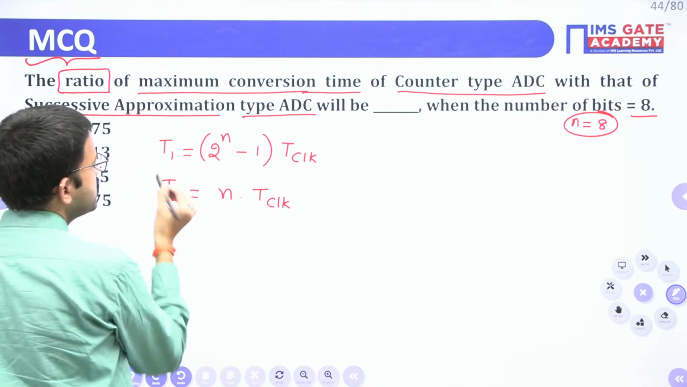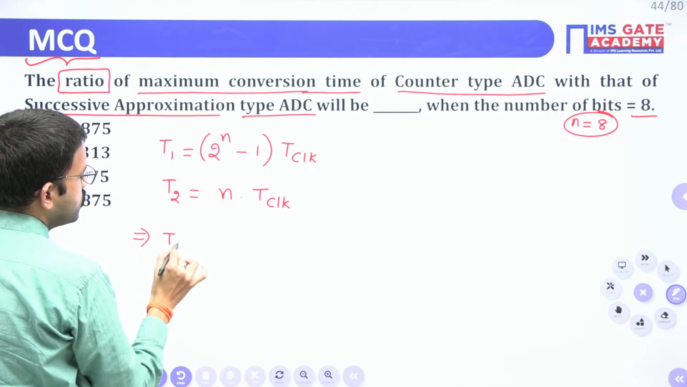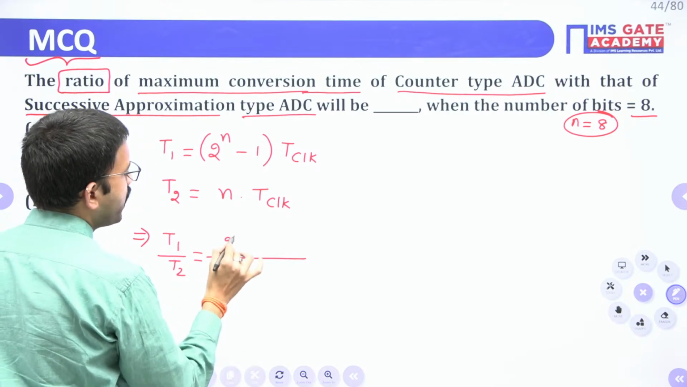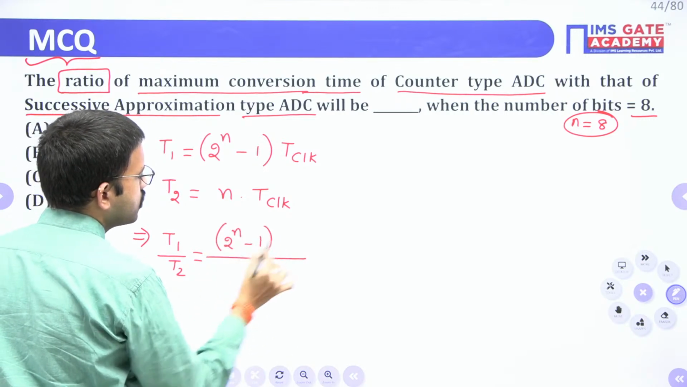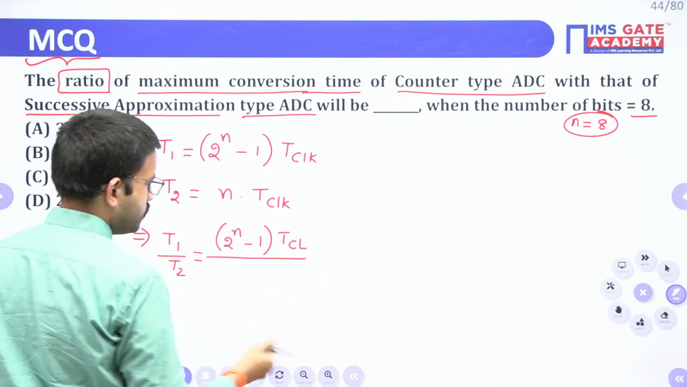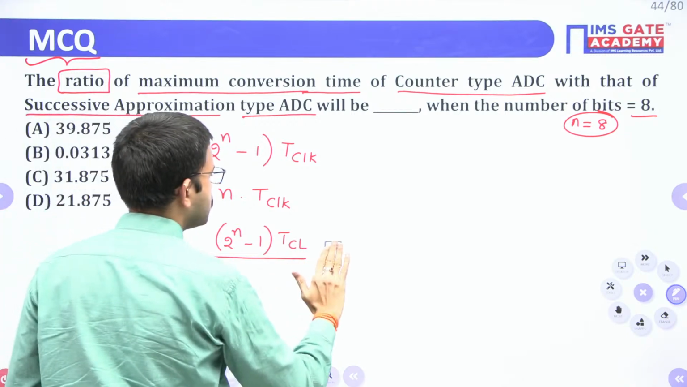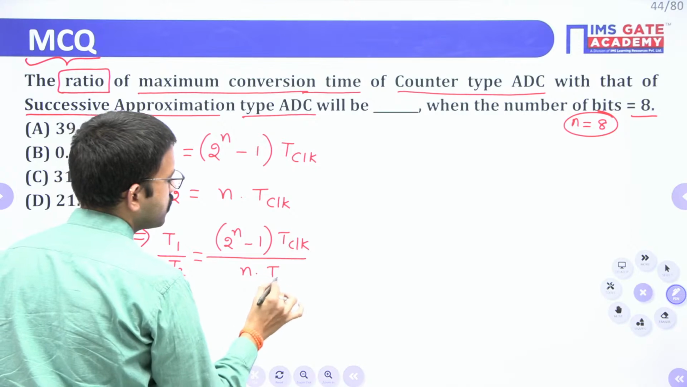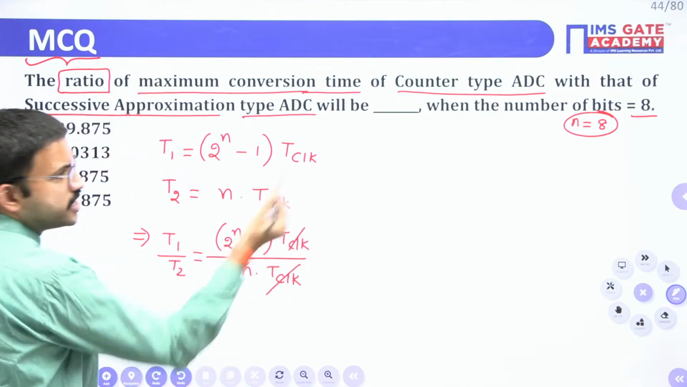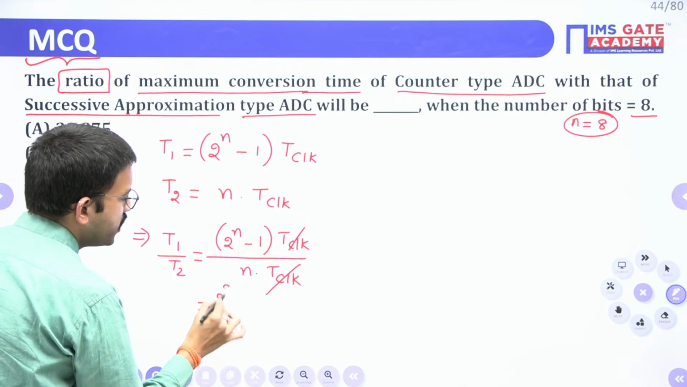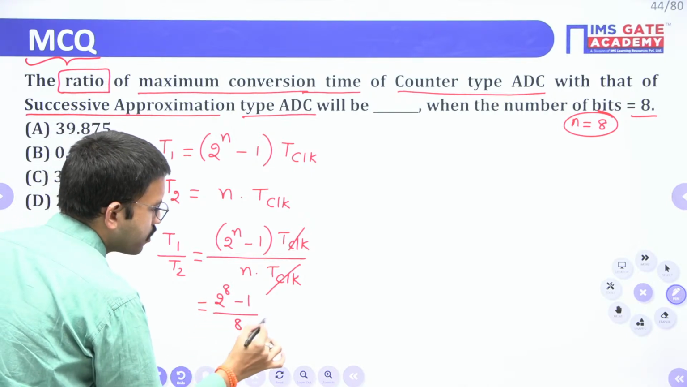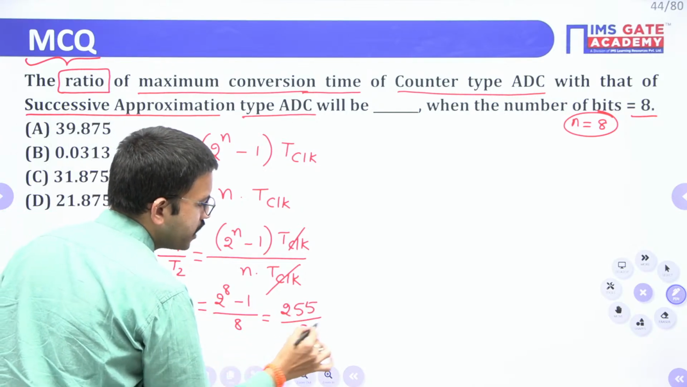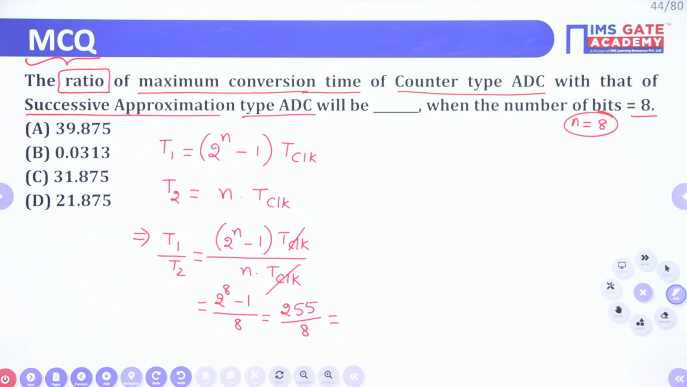Since they are asking the ratio of these two, T1 by T2 is nothing but 2 power n minus 1 into T clock, divided by n into T clock. Here T clock will get cancelled. Just substitute n value 8 here: 2 power 8 minus 1 divided by 8. 2 power 8 is 256, minus 1 is 255, divided by 8. All of you do the calculation. It is a simple calculation.